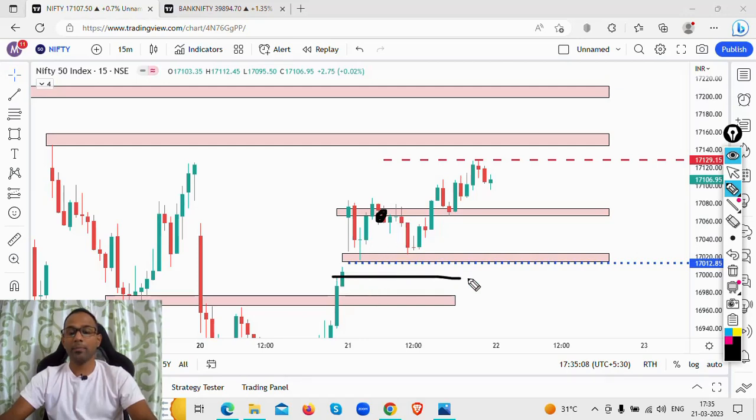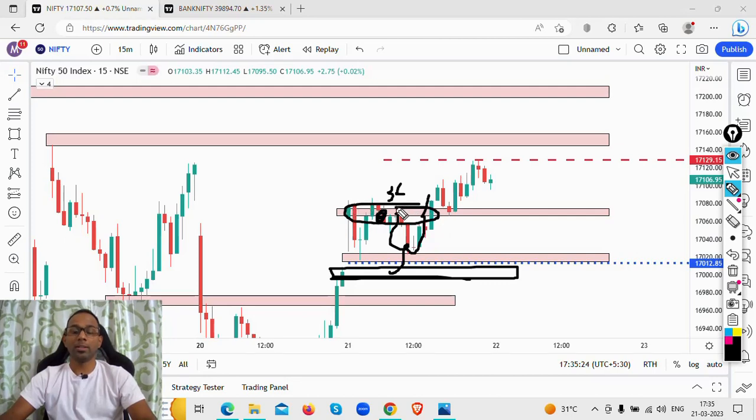And I was expecting this gap filling to happen. I was expecting the price to fill this gap because you got a big reward here and a small stop loss. Here I was in profit. The market came back here and it just reversed from this level, and it broke this particular resistance level. Usually when this happens, I reverse my position immediately, but since I had to go out for some work, I did not want to take any trade and be fickle-minded, not doing my work properly outside and not giving proper screen time.